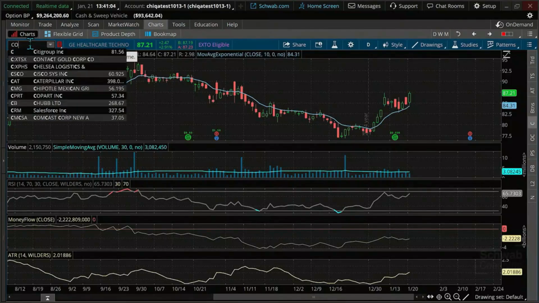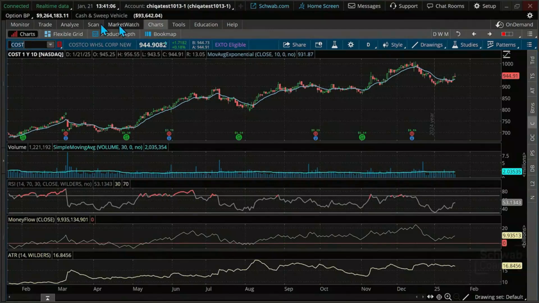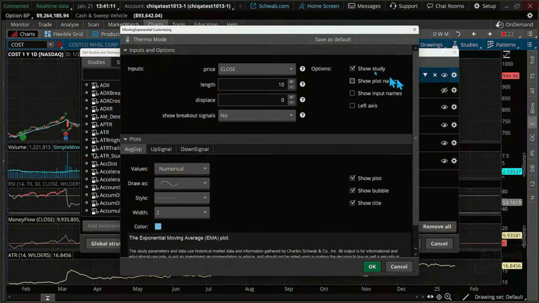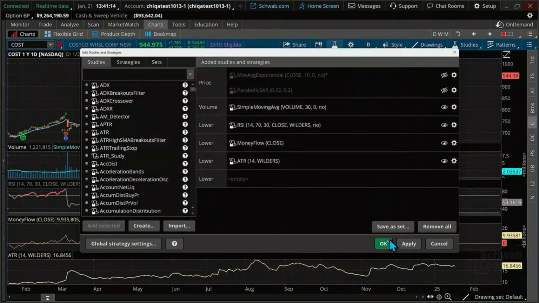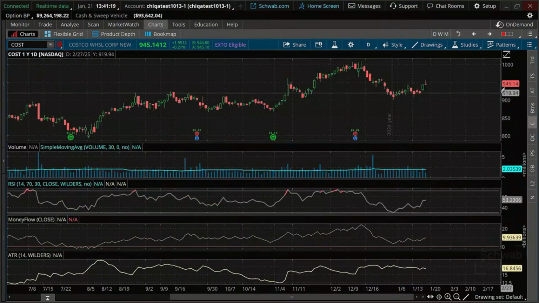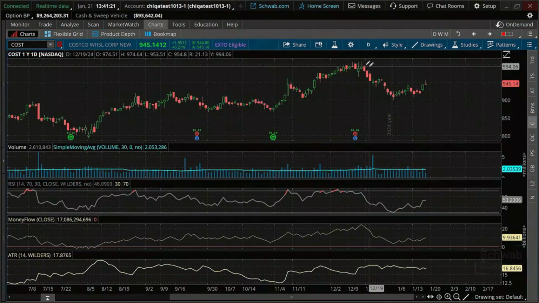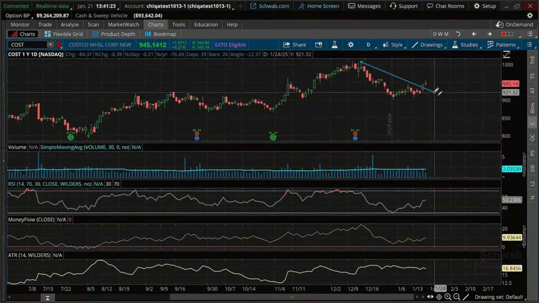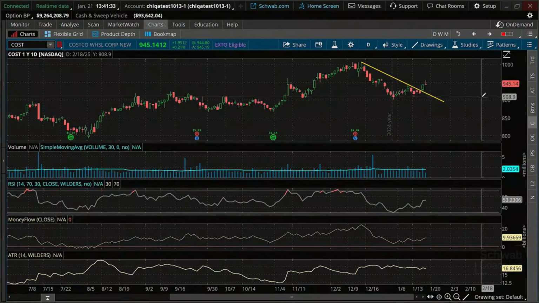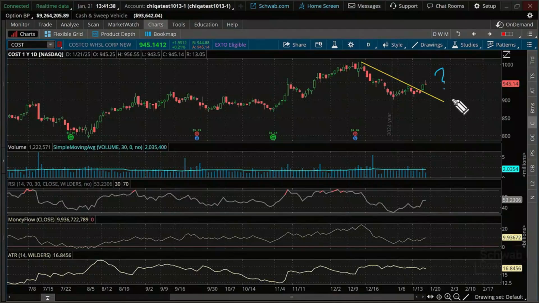I know many of you are very familiar with Costco. Here is Costco, one that also came up on that parabolic SAR screen on Friday, which was interesting. You can see this was a long-term consolidation, and we broke above it Friday, but we tested higher and came right back down. It's kind of in question what we're going to do.